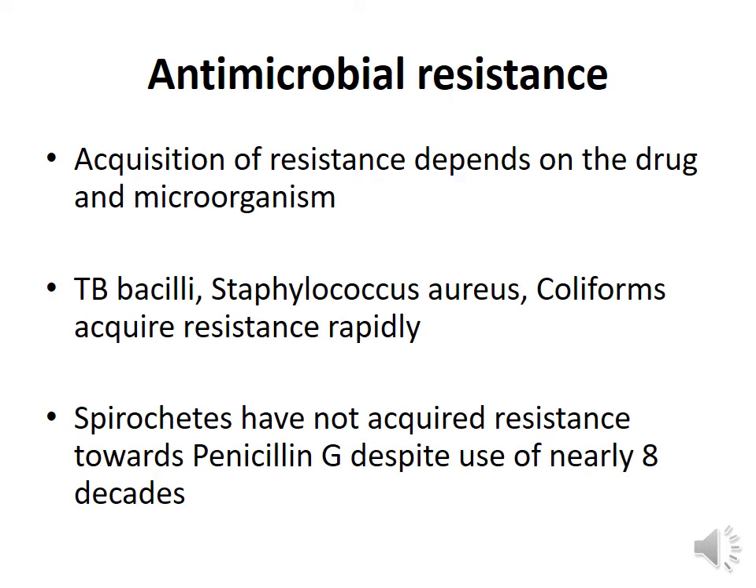Now, the acquisition of resistance depends on the drug as well as the microorganism. There are certain microbial organisms which acquire resistance rapidly, that is the tubercle bacilli, Staphylococcus aureus and the coliforms, whereas certain microorganisms like spirochetes like Treponema pallidum have not acquired resistance towards penicillin G despite having been used as the first line drugs in the treatment of syphilis for nearly 8 decades.